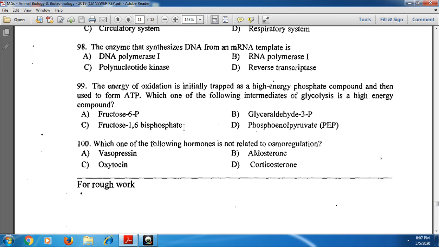And next, which one of the following hormones is not related to osmoregulation? Corticosteroids are not related to osmoregulation. Vasopressin, aldosterone, oxytocin are mainly related to osmoregulation, whereas corticosteroid is not related to osmoregulation.